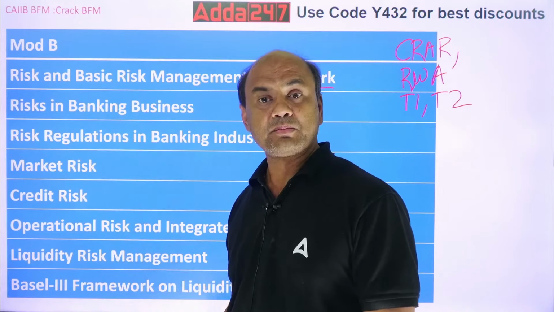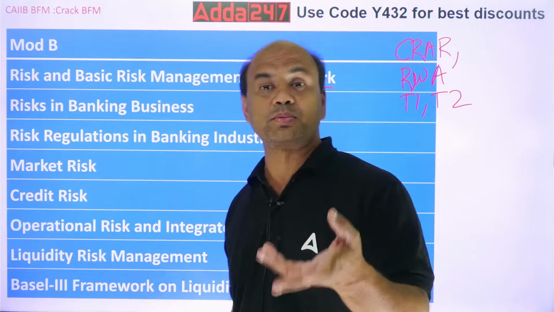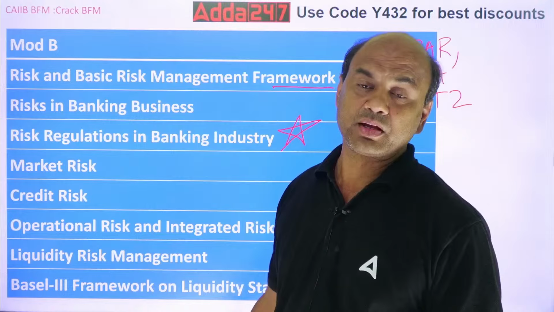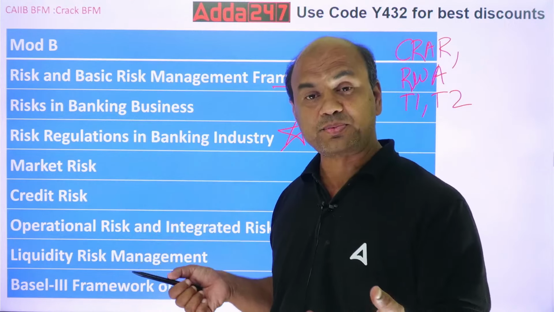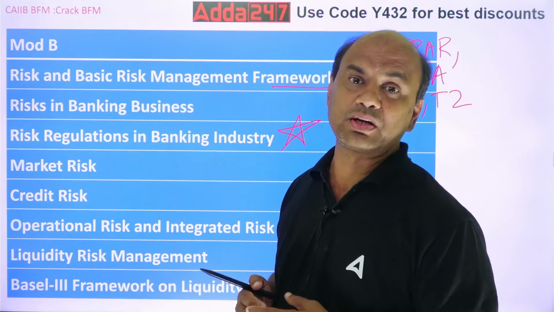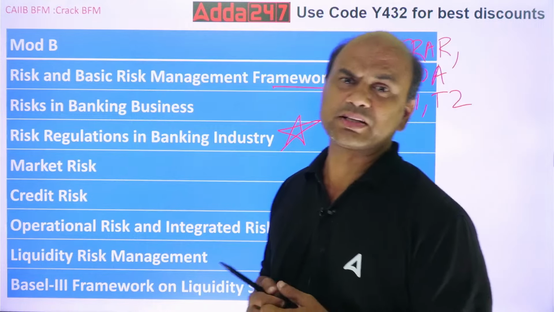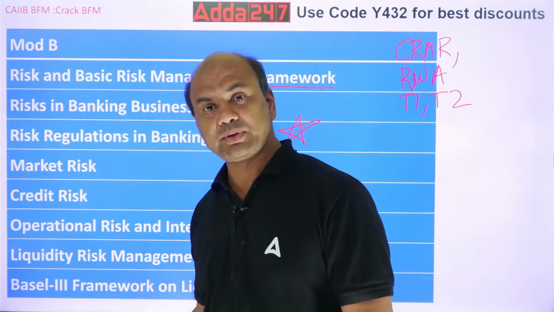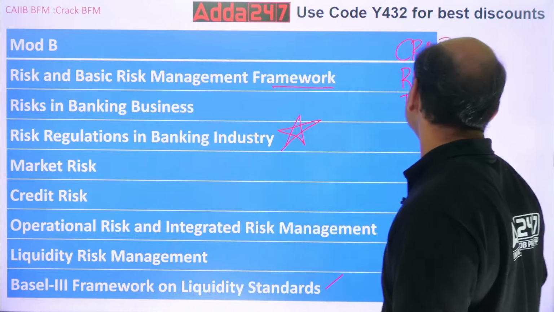Pillar 2, again you will be having this supervisory review. There you will have ICAP. Then pillar 3, the transparency part, balance sheet management we call it. Transparency, it's related to corporate governance. Basel 3. So all these 3.